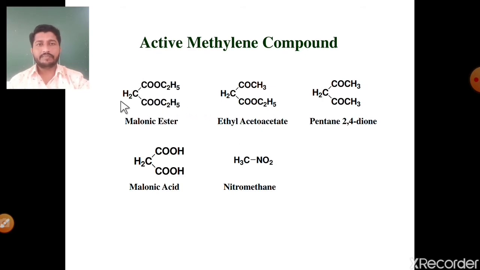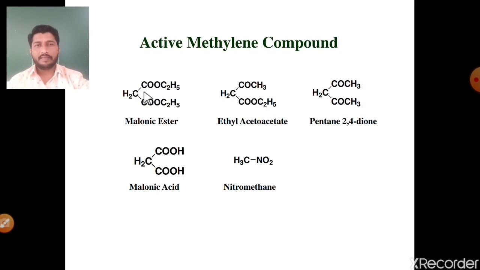See this methylene group, CH2 group, in each example. This methylene group is directly bonded to an electron withdrawing group. In the first example, CH2 is directly bonded to a carbonyl carbon, and again a carbonyl carbon. See the polarization of the carbonyl group, C double bond O. Oxygen is more electronegative, so it gains partial negative charge, and carbon gains partial positive charge.